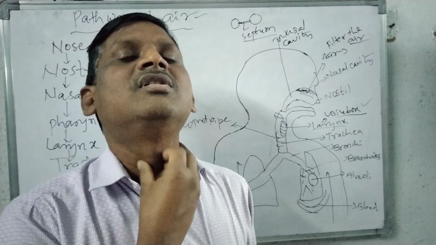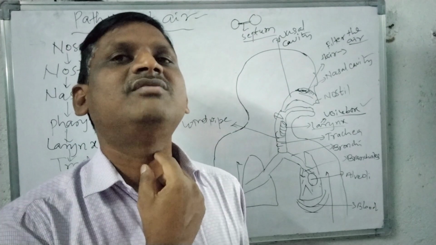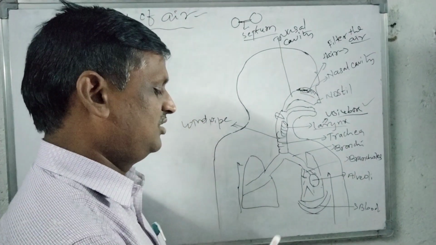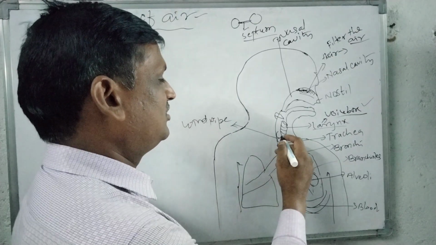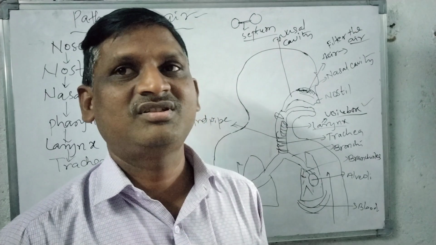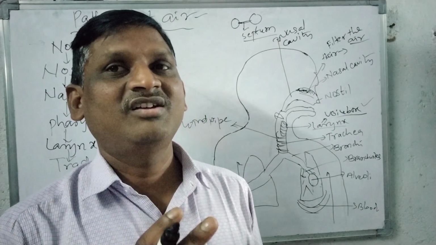Suppose when we see here, we can feel the windpipe structure. Okay, this is windpipe. So this windpipe is guarded with C-shaped cartilaginous rings. Here we can see the C-shaped cartilaginous rings in the windpipe. These C-shaped cartilaginous rings in the windpipe or trachea protect the trachea from collapsing.